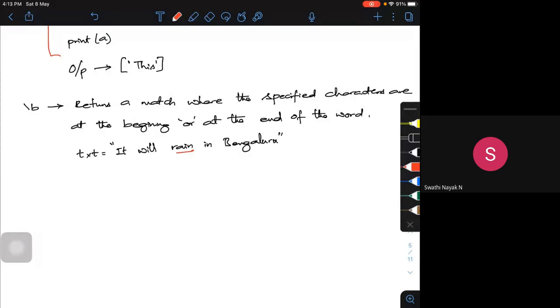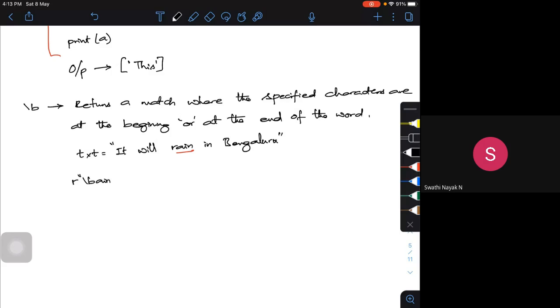So how should I search for that? Here I'm searching for RAIN. How should my search string be? R within my string, slash B AIN.